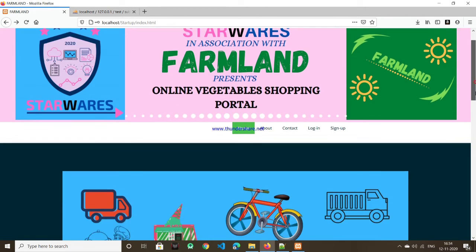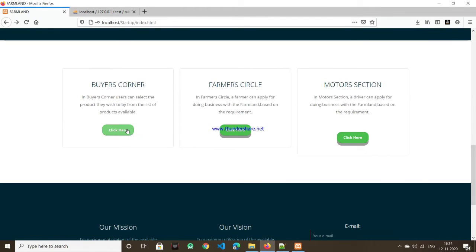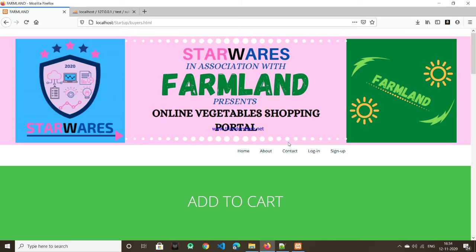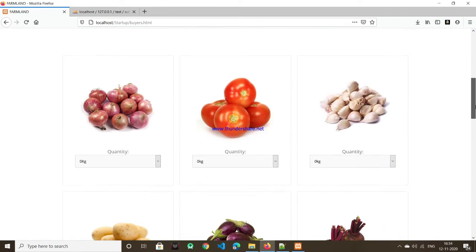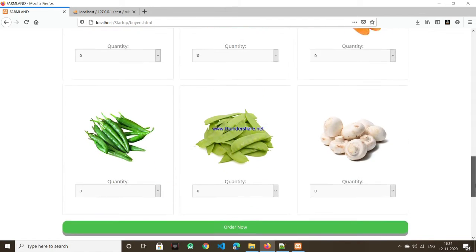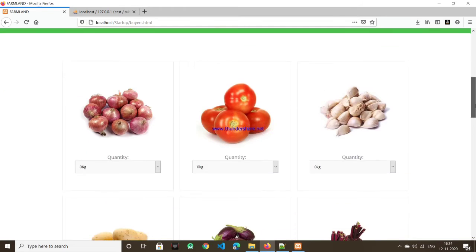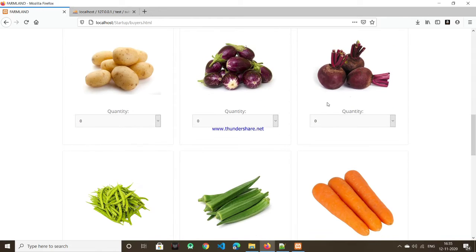Below the home page, if you are a buyer, you can go to the buyer's corner and add the necessary vegetables that you want to the cart. There are various kinds of vegetables available. Some of them are onions, tomatoes, garlic, potatoes, carrot, etc. The quantities are in kgs. You can add any number of kgs of vegetables to the cart.